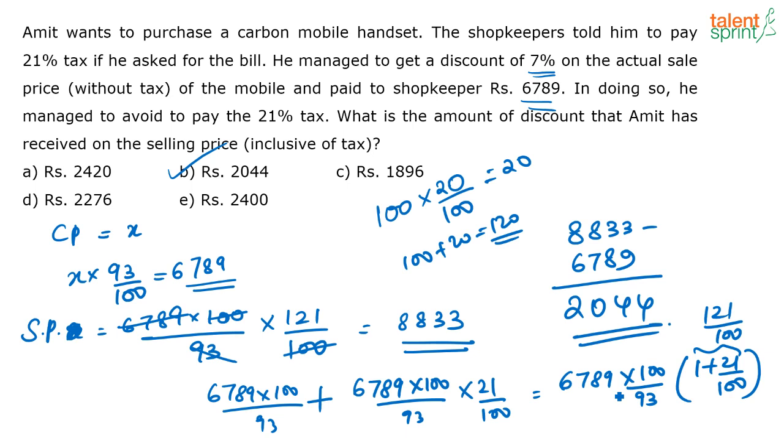Because this is a concept on percentages. Similarly, that is how I wrote 93. I hope you get it. You are having a 7% discount, which means the total price is X and out of that he is getting 7% discount. So that means he is paying only 93% of the value. Similarly, here 21% is tax, which means it is 100 plus 21 by 100, or 121 by 100, of the cost price. So 100 plus 21, that is 121. Is it clear, Gaurav and Anand, how I took 121?